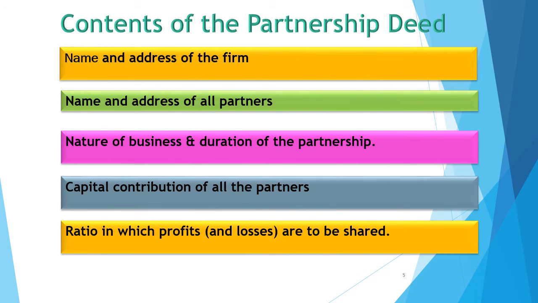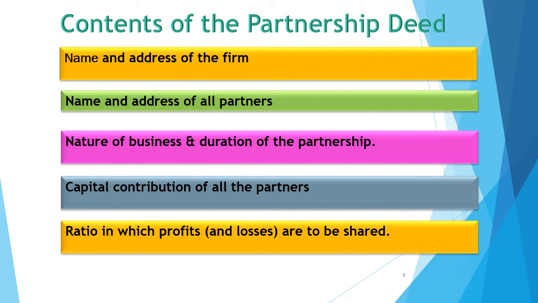Then profit sharing ratio. Now what is ratio? Ratio in which profit or losses are to be shared. In every partnership deed, profit sharing ratio should be mentioned clearly. If the partnership deed is silent, or nothing is mentioned in that deed about profit sharing ratio, then all partners will distribute their profit in equal ratio.